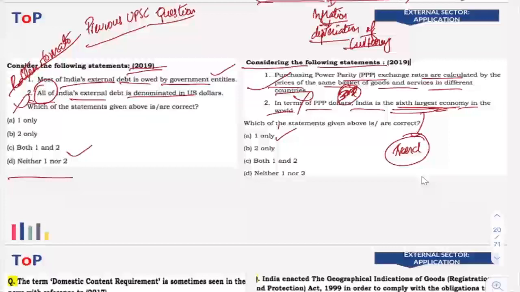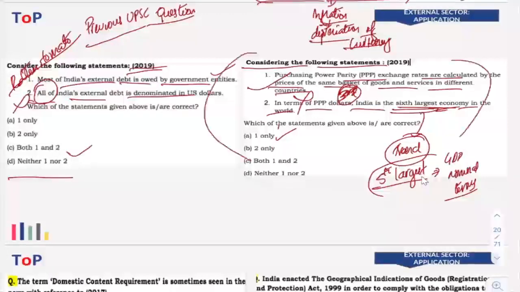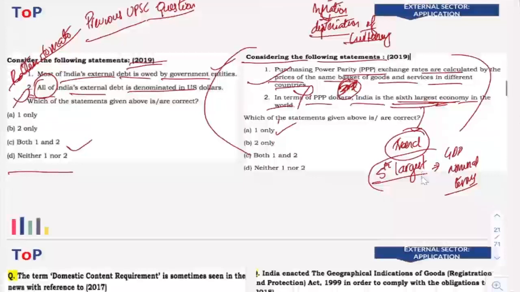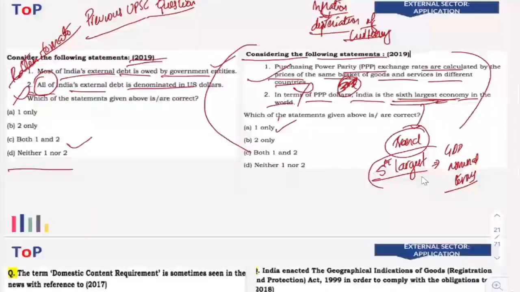Now, recently, India became the 5th largest country in the world when it comes to GDP in nominal terms. Okay, not in PPP terms, GDP in nominal terms in dollars. So India is the fifth largest. So that particular change prompted UPSC to ask a question related to PPP and India's position in PPP. So UPSC sometimes takes inspiration from current affairs news and tries to frame questions based on that.